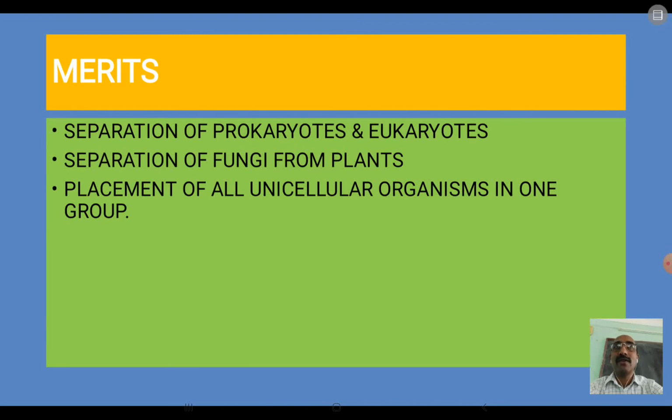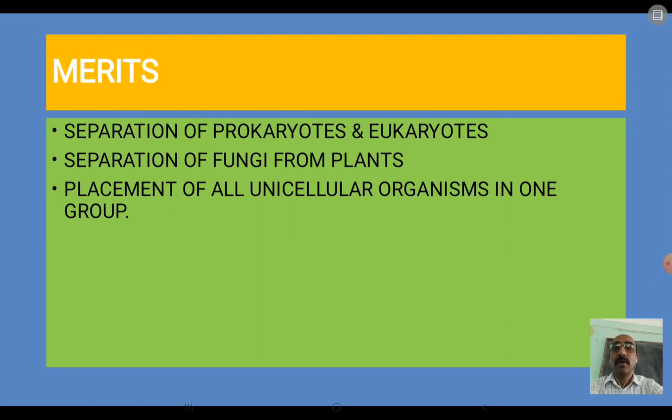All the prokaryotes have been included under Monera, and all the eukaryotes have been grouped into the rest of the 4 kingdoms. So, there is clear cut separation of prokaryotes and eukaryotes into different kingdoms.